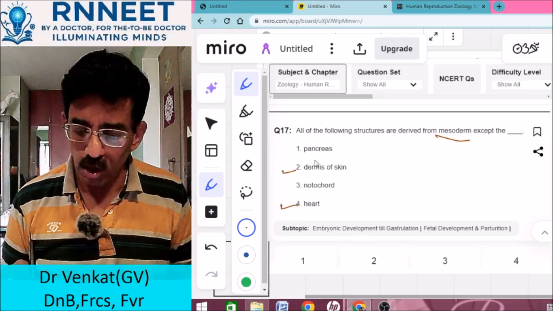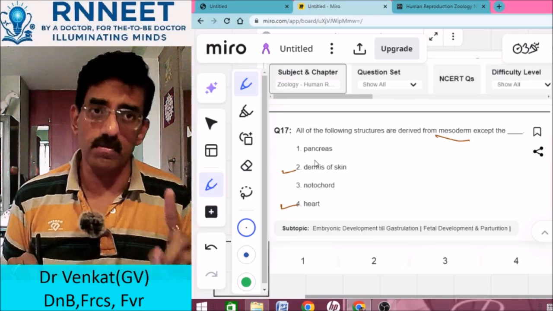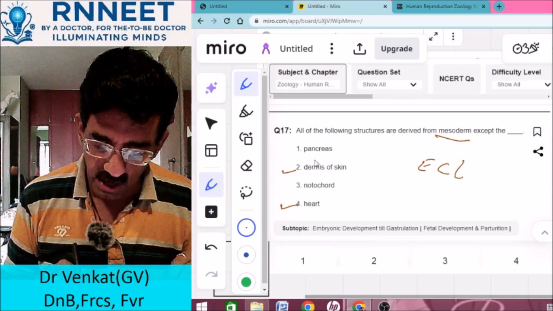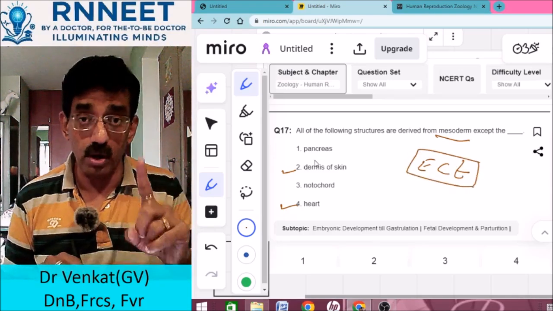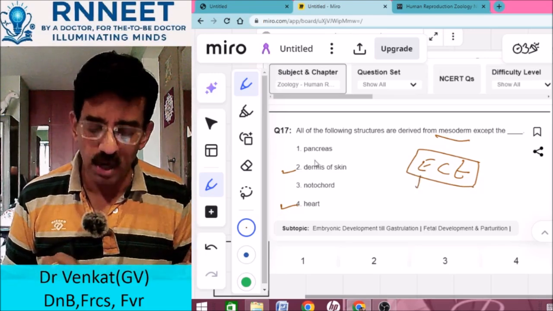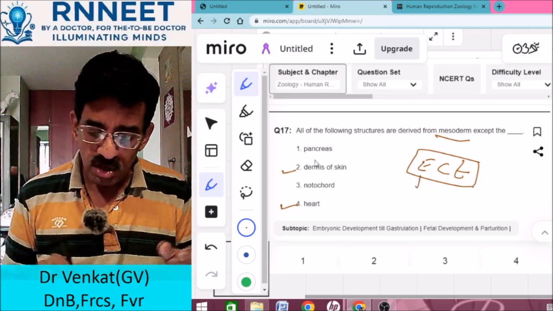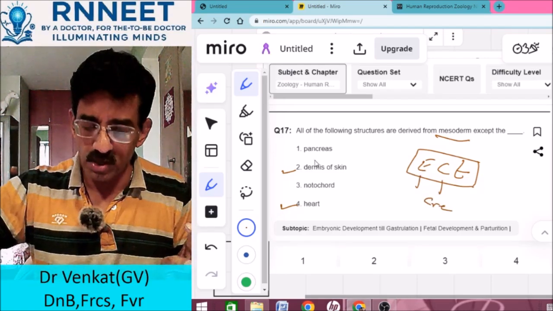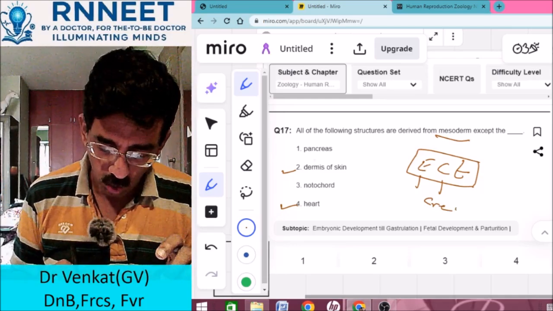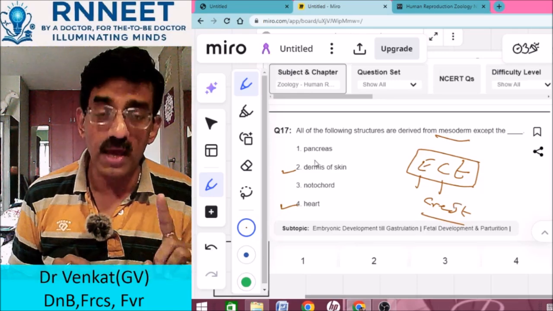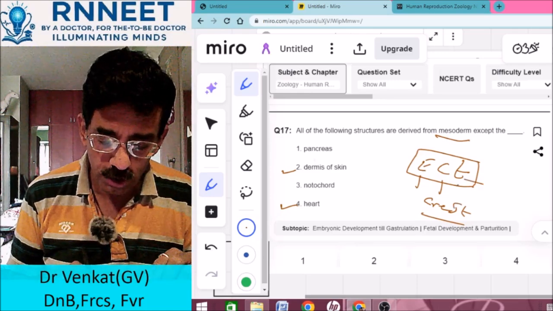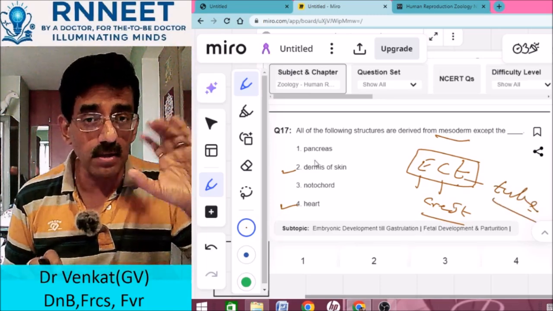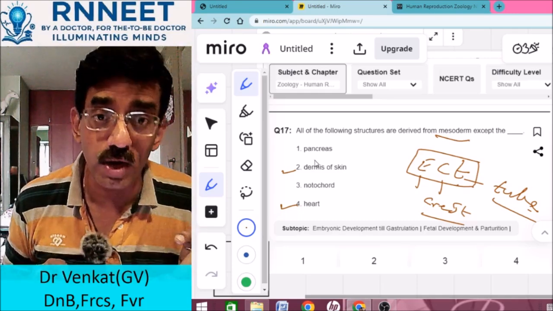Is it the notochord or the pancreas? Remember that the ectoderm basically forms two things. In the word ecto, E-C-T, remember this: E stands for all epithelium. C represents crest, the neural crest, which comes from the ectoderm. T is for tube, the neural tube, the spinal cord tube. And the brain comes from the ectoderm, the neural tube.